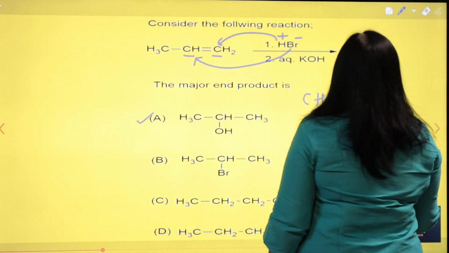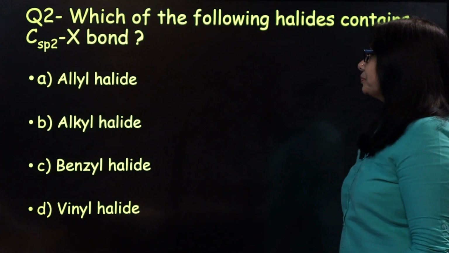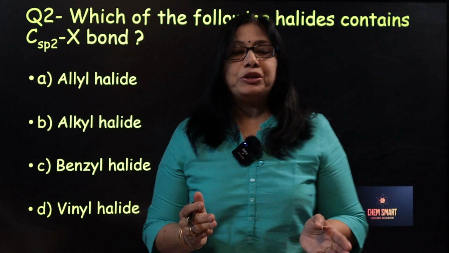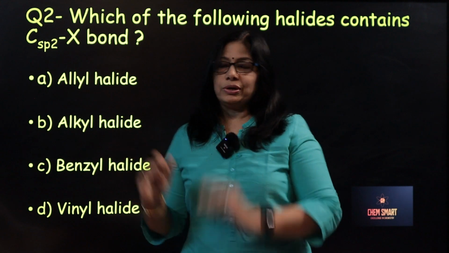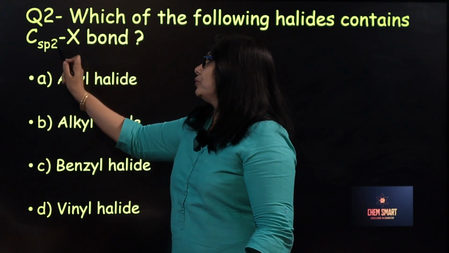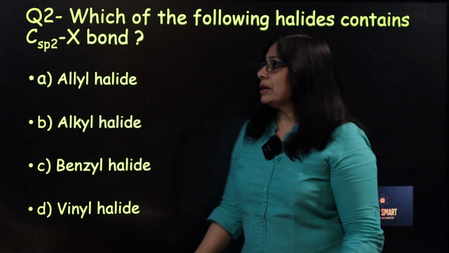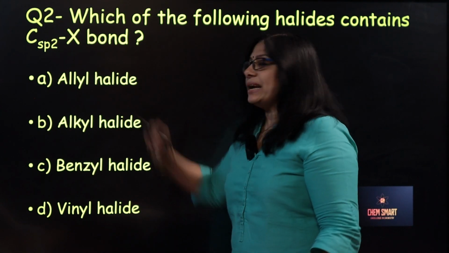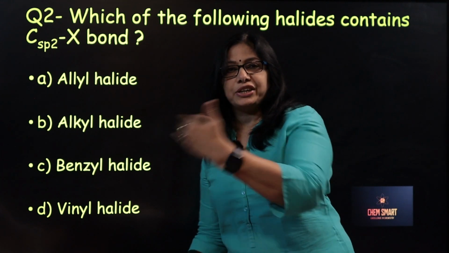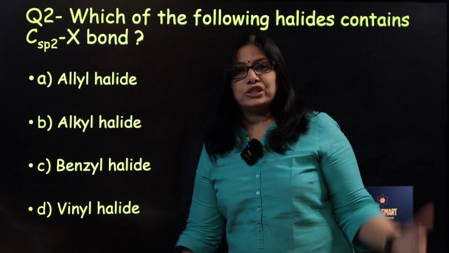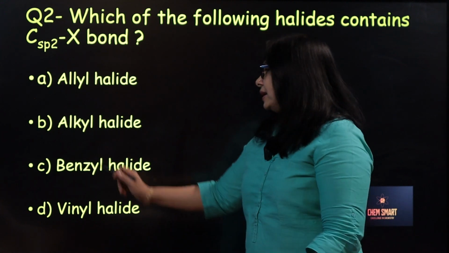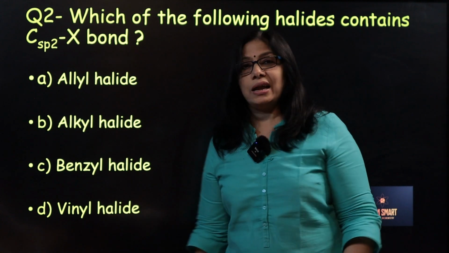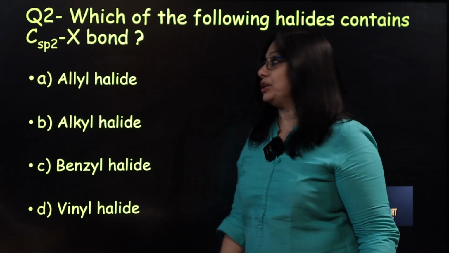Now coming to the next question. Which of the following halides contains sp2 carbon connected to X? That is the sp2 carbon to X bond. We have done the classification of halides, where allylic halide is sp3 carbon connected to X. Alkyl halide is also sp3 connected to X. Benzylic halide is also sp3 connected to X. But vinyl halide is sp2 carbon connected to X.